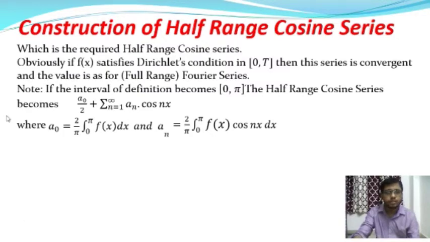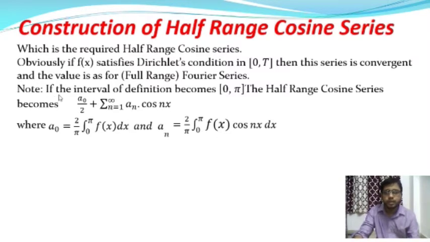The value is as for the full length Fourier series. So if the function satisfies the Dirichlet's conditions, then the Fourier series converges to the function f of x, and this series is equal to the functional value f of x. Okay, and there is a note on the half range cosine series.